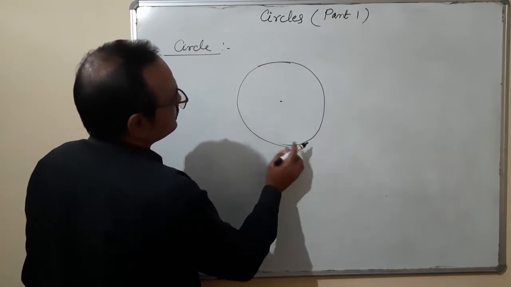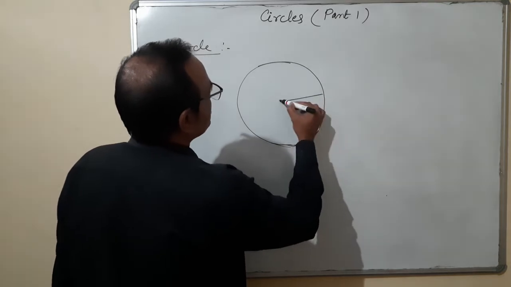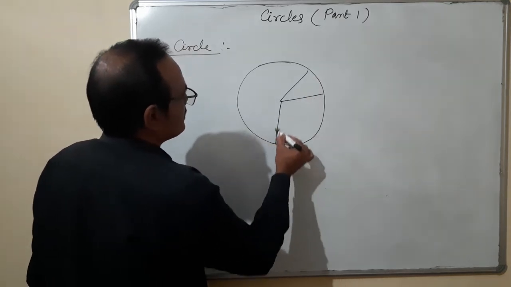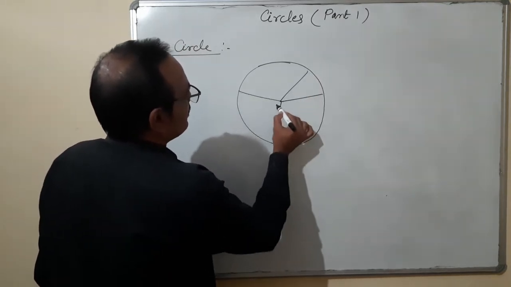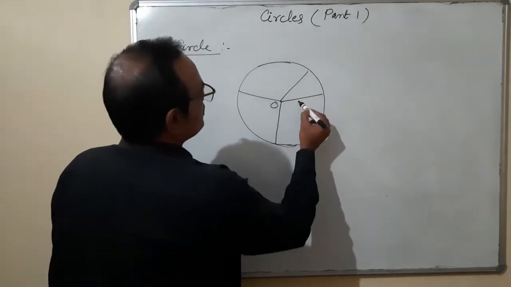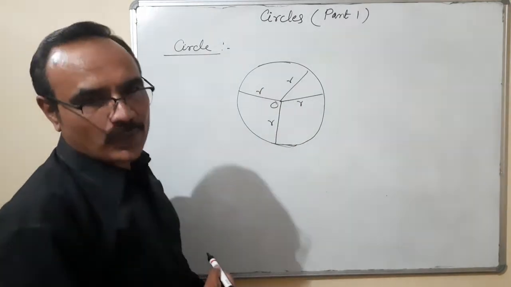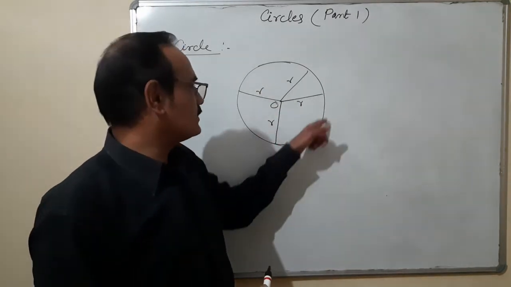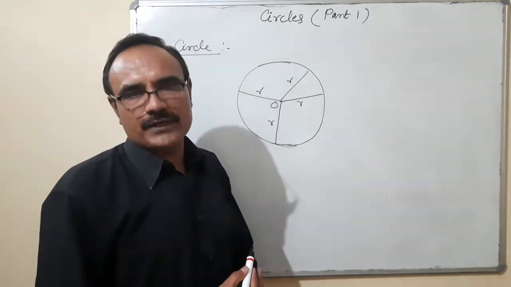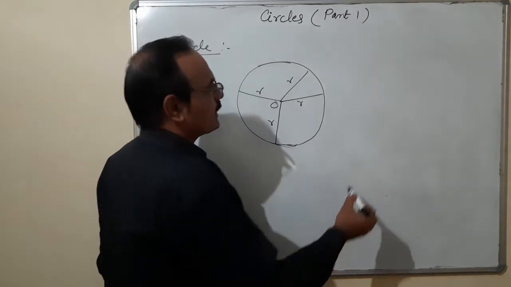Center point is here. As I told you, the distance is always the same. So these are the distances, and O is the center. These distances are always equal, so we use the term R, radius. Radius is always equal, and O is the center. This boundary path is called the circumference of the circle.